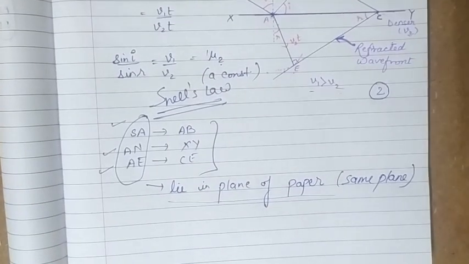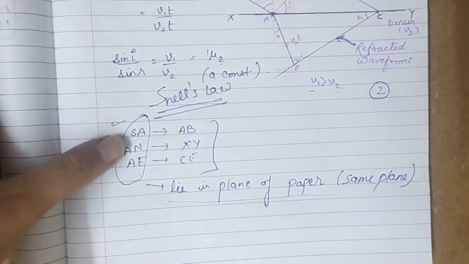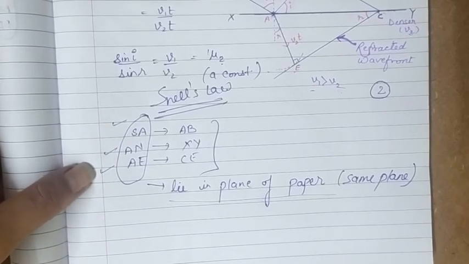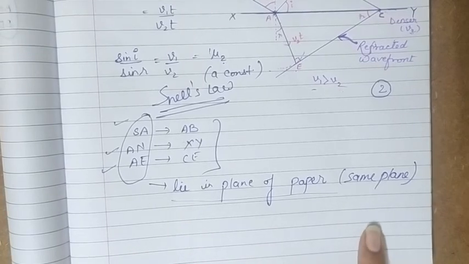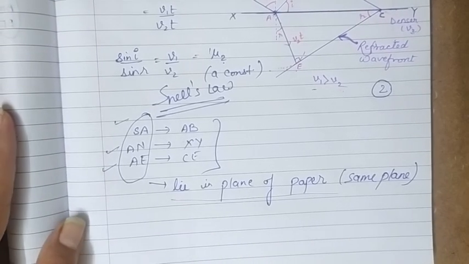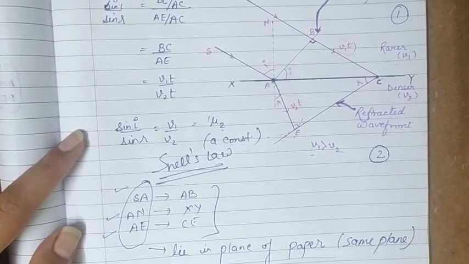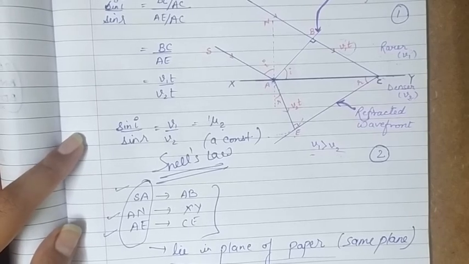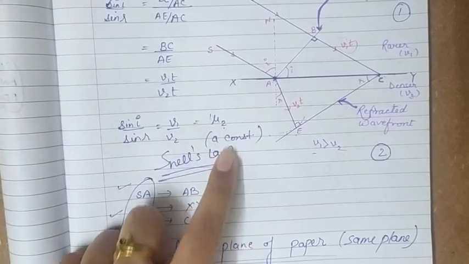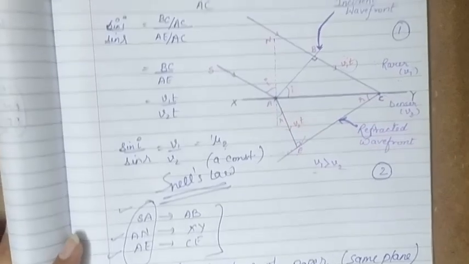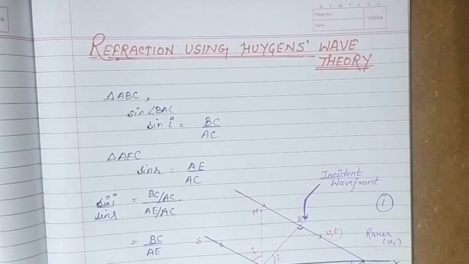So we have proved two laws. First, that the normal, the refracted ray and the incident ray at the point of incidence all lie in the same plane, that is the plane of paper here. This is the first law. And the second law is Snell's law: if you take the ratio of the sine of the angle of incidence to the sine of the angle of refraction, it will be a constant, and that constant will be equal to 1 mu 2, that is the refractive index of the second medium with respect to the first medium. So that's how we can explain refraction using Huygens wave theory.